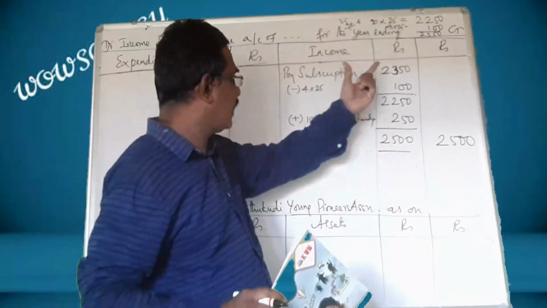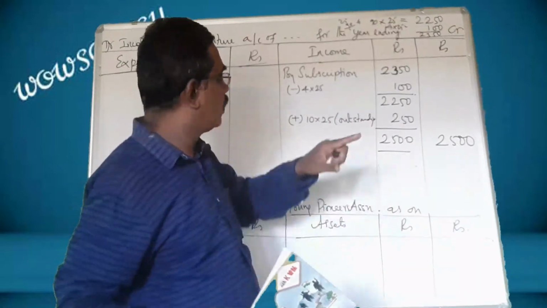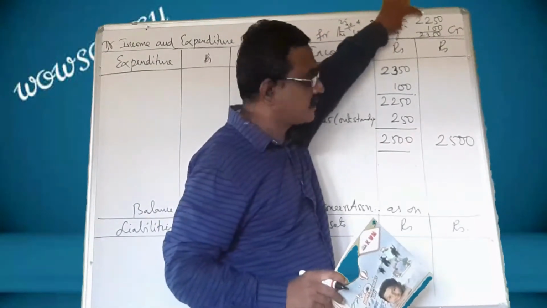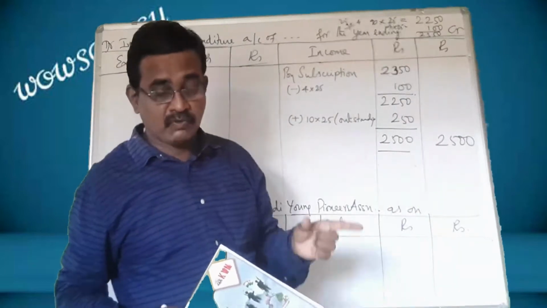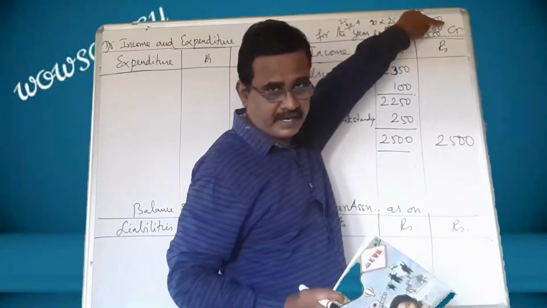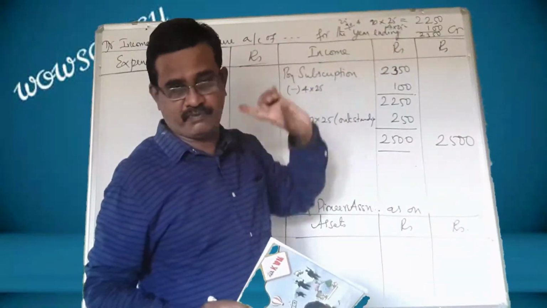First you have to show the amount collected. In this sum 10 members have not paid. So 90 members have paid 25 rupees and on the whole that comes to 2,250. And 4 members have paid in advance. That is 4 into 25, 100. So on the whole we have collected 2,350.